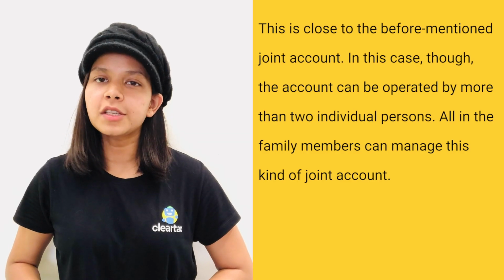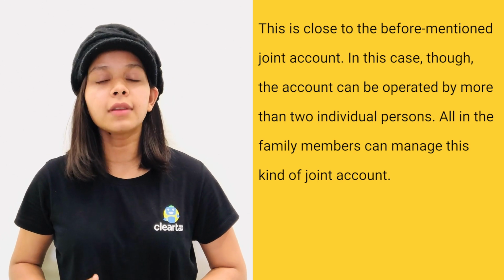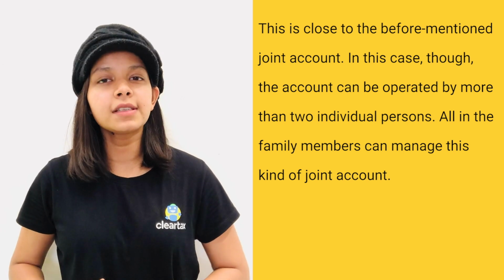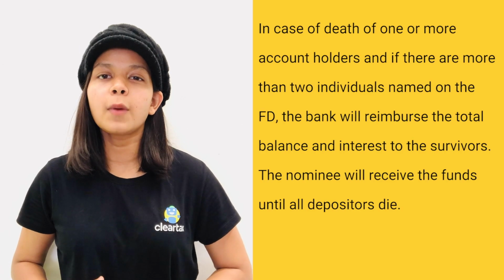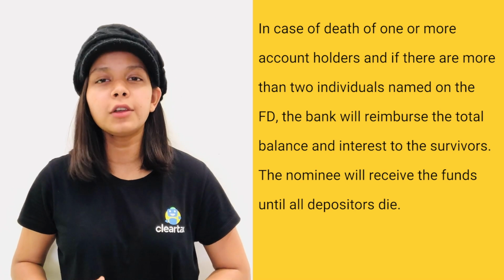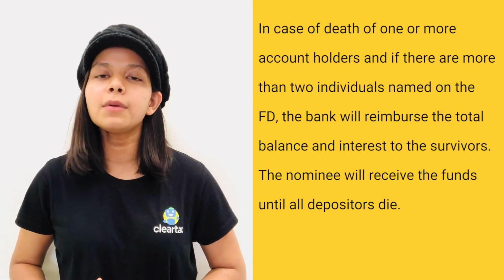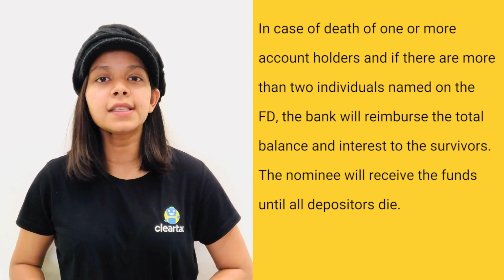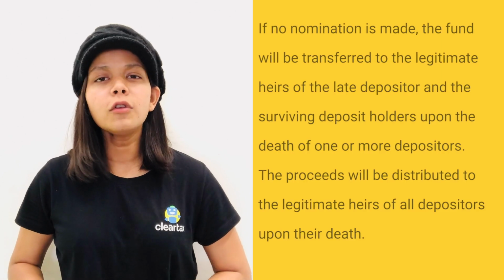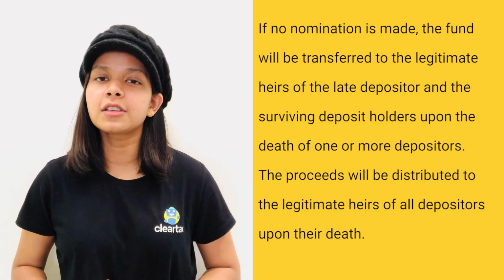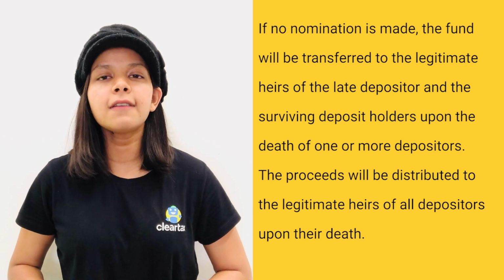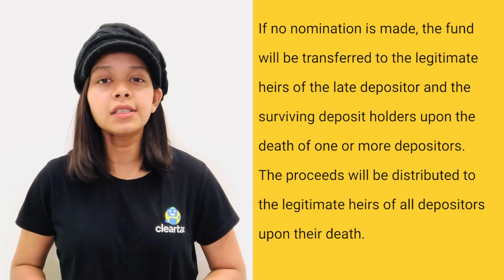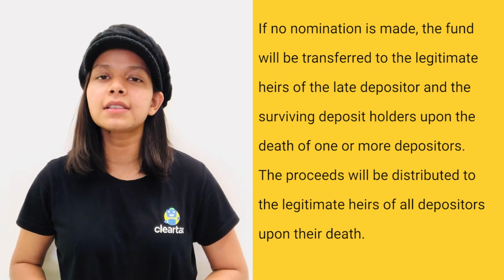This is close to the before mentioned joint account. In this case, though, the account can be operated by more than two individual people. All the family members can manage this kind of joint account. In case of death of one or more account holders, and if there are more than two individuals named on the FD, the bank will reimburse the total balance and interest to the survivors. The nominee will receive the funds only when all depositors die. If no nomination is made, the fund will be transferred to the legitimate heirs of the late depositor and the surviving deposit holders upon the death of one or more depositors. The proceeds will be distributed to the legitimate heirs of all depositors upon their death.